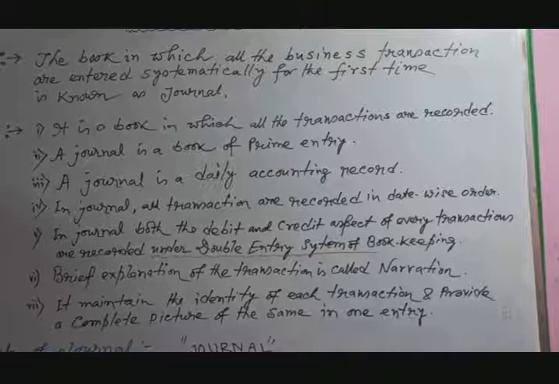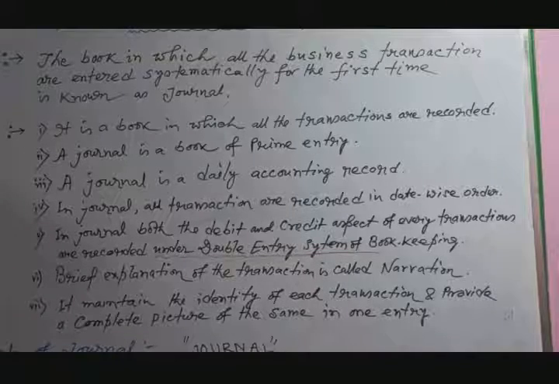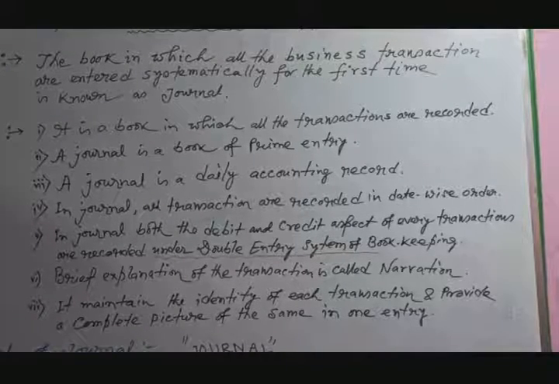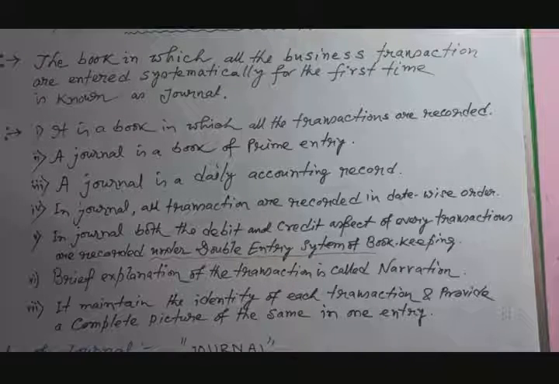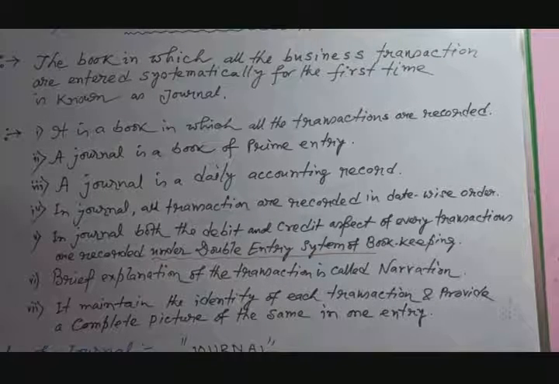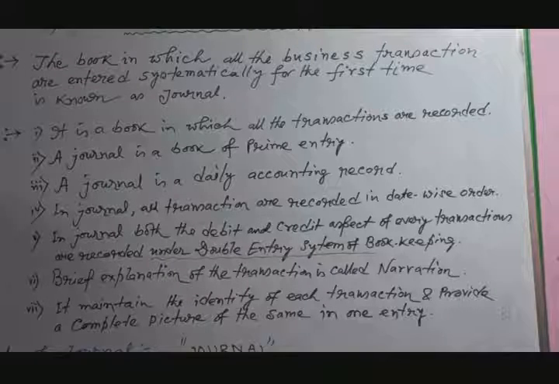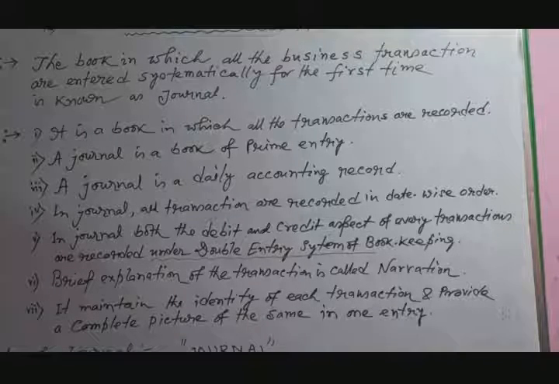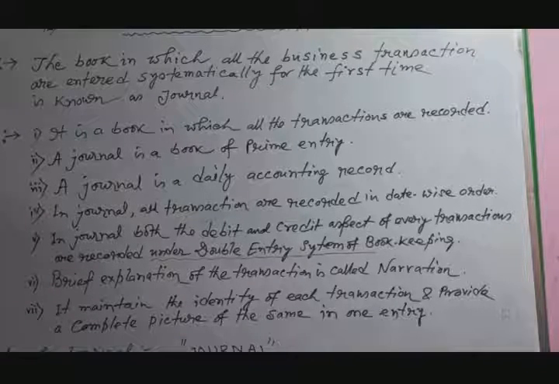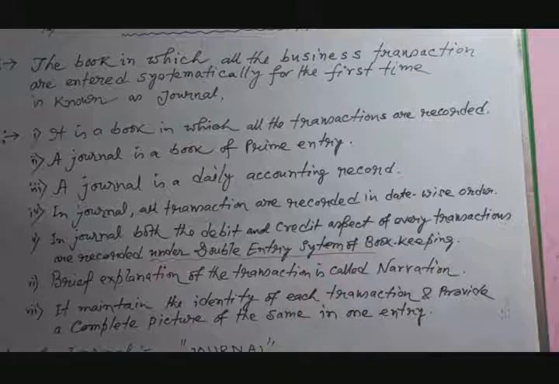Another advantage, the transactions are recorded in the journal with details: the amounts of debit and credit and the amount of each transaction are also recorded. Next advantage, from journal an adequate explanation of each entry may be obtained, as every entry in journal is supported by narration relating to the transaction.